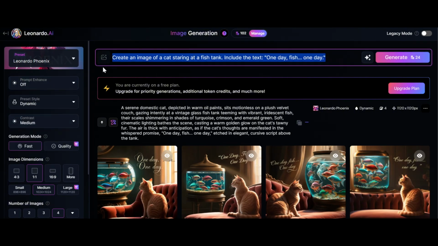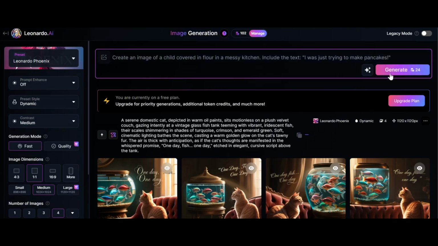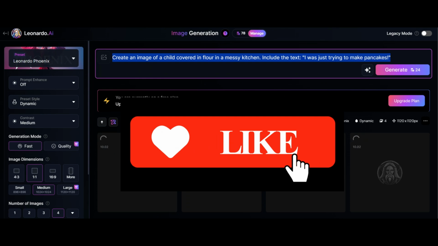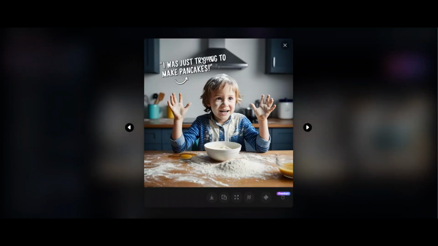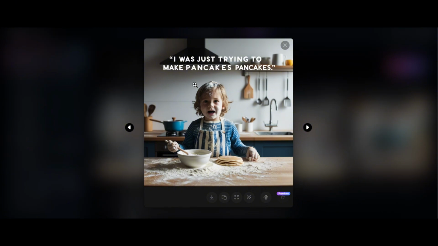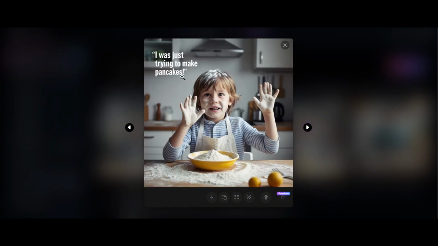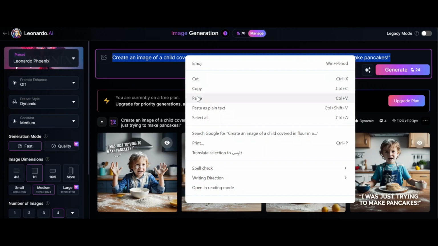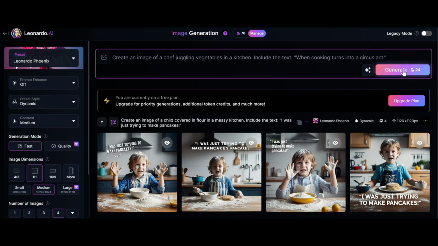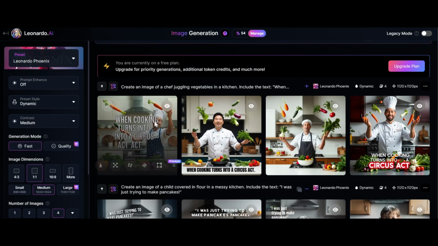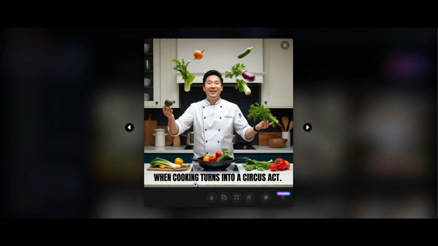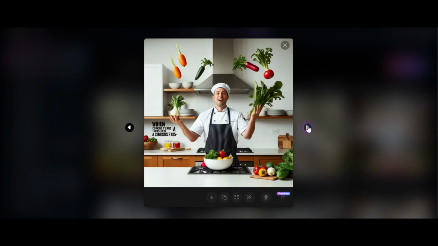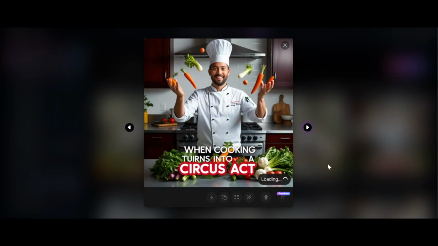Another prompt: a child covered in flour in a messy kitchen saying, "I was just trying to make pancakes." Here, "trying" is distorted. "Pancakes" appears twice. Nice. And this one is also nice. Another prompt: act twice. Nice. What is this? Nice design with text.